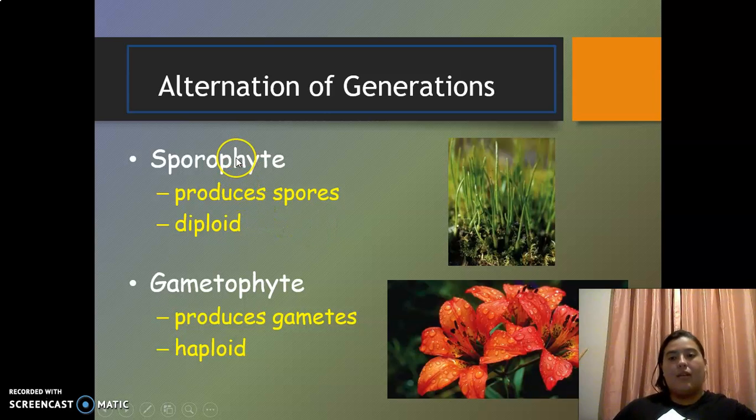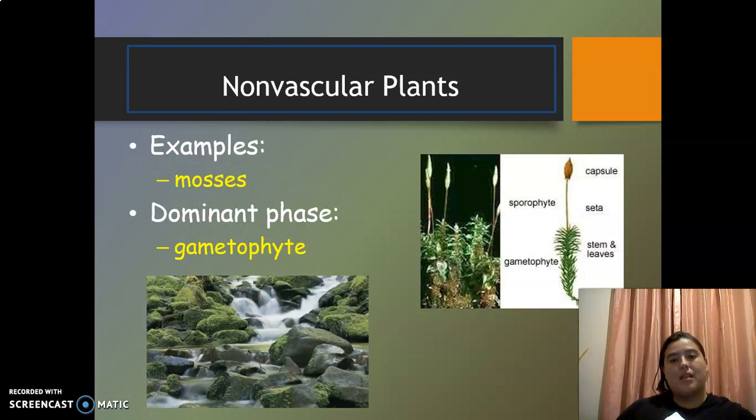Okay, and in alternation of generations, we have sporophytes and gametophytes. So the sporophyte produces spores and is diploid, and gametophytes produce gametes and are haploid. Okay, this is the alternation of generations. Then we have non-vascular plants, for example, mosses, and the dominant phase is the gametophyte.